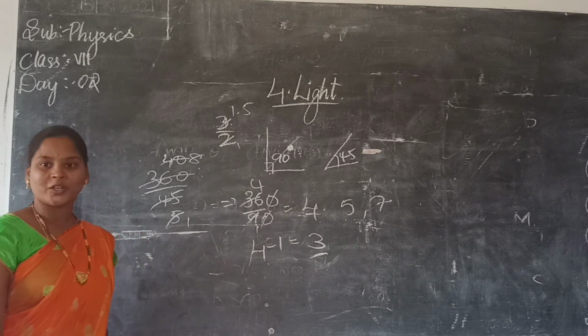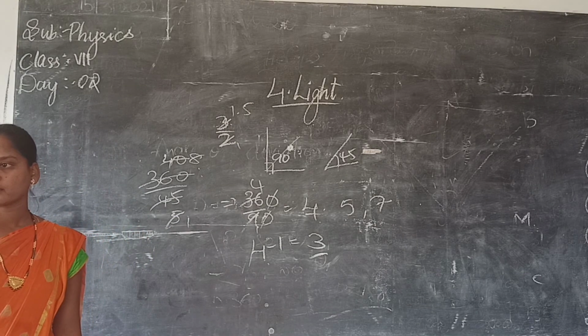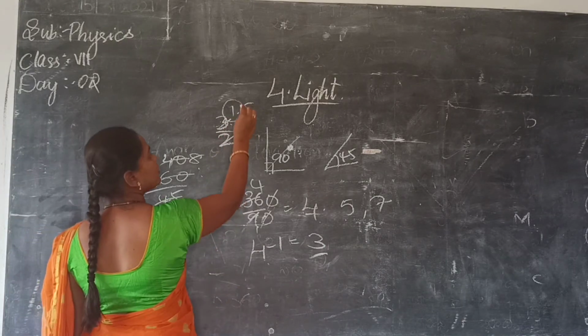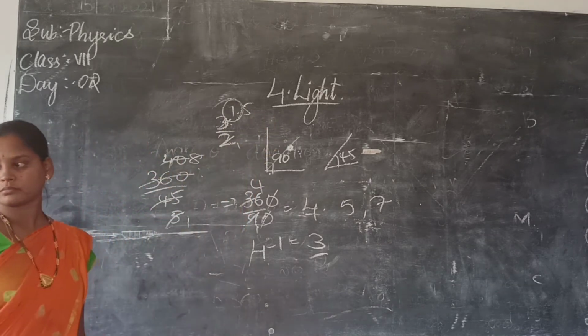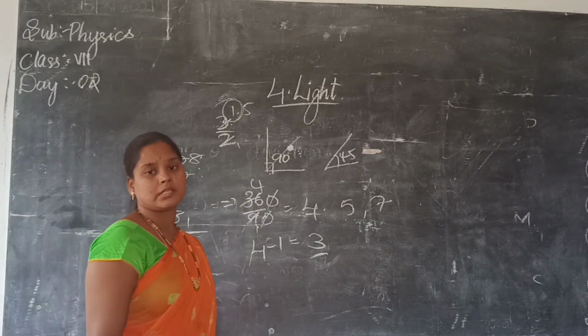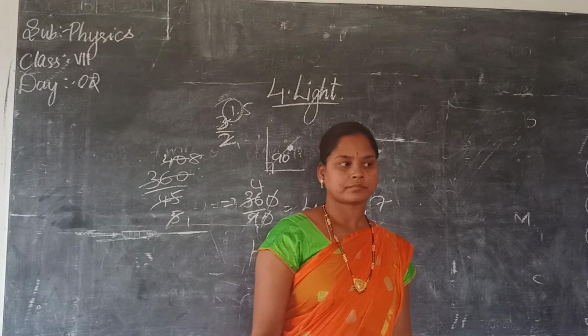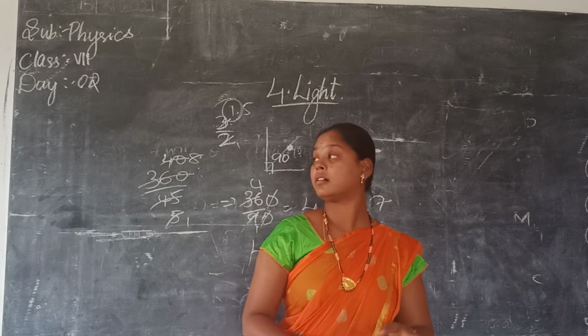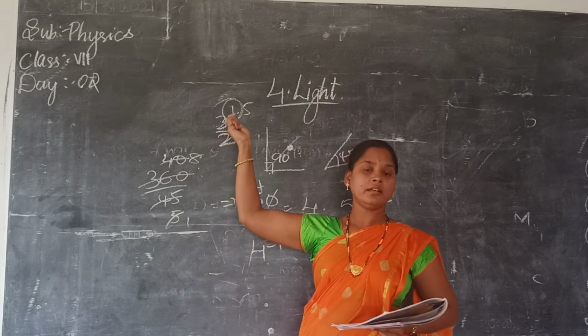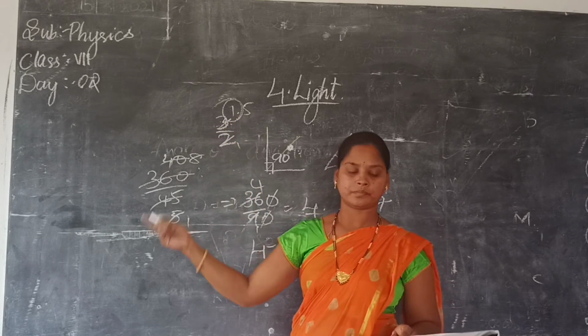So 1.5, how can you write the images? You have to take only the value before the point. So how many images? One image. Clear? Understood? If it is a fraction value, take only the value before the point.